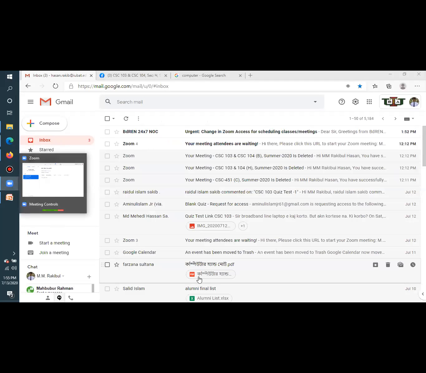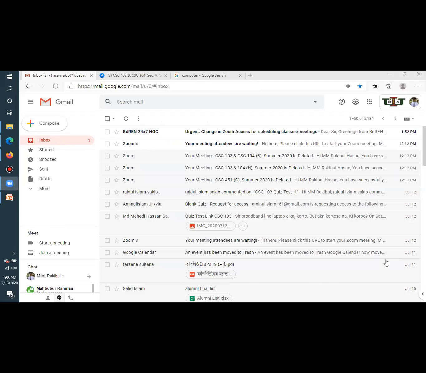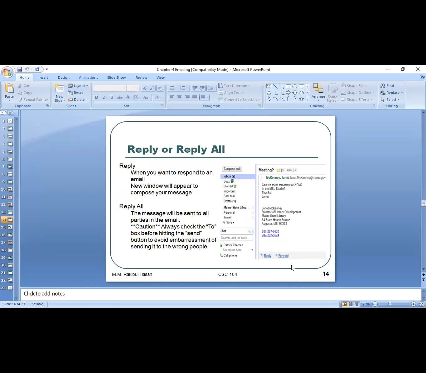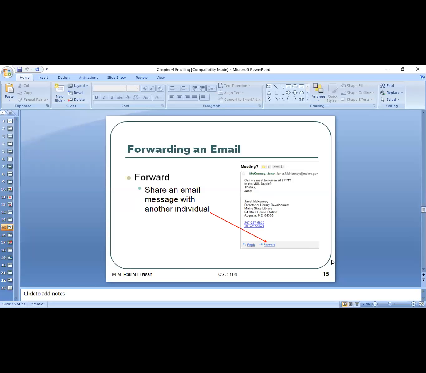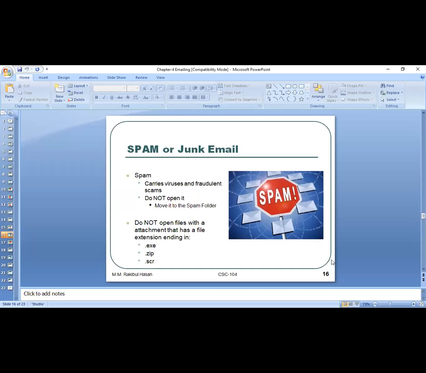I'm going to share my slide again. Okay, reply all. Then I already discussed forward. You know how we can forward an email. Then spam or junk, for junk email. Do you have any idea about these emails? These emails are suspicious.